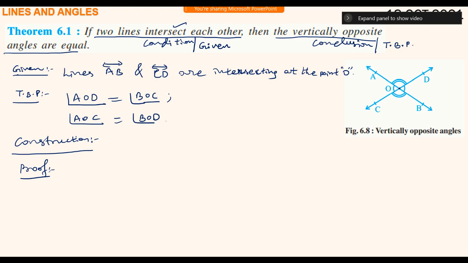First we will draw the figure, then we will write given, then we will write to be proved based on that figure's labeling. Any required extra construction in the figure, we will do that and write here. So if there is nothing, then no writing.